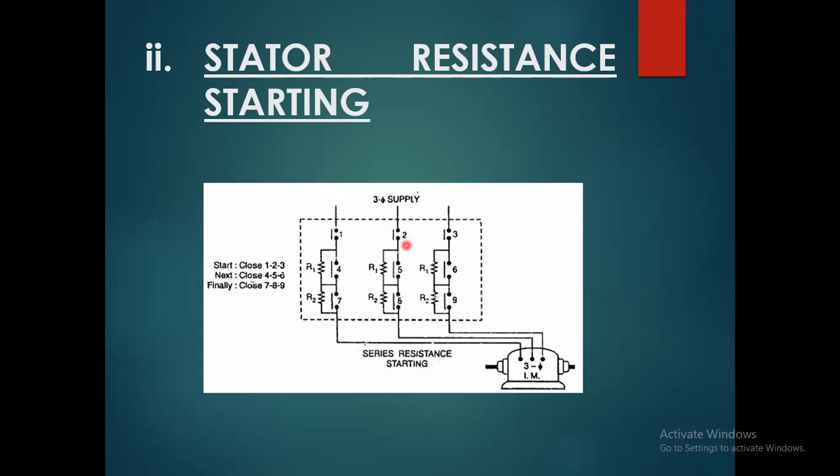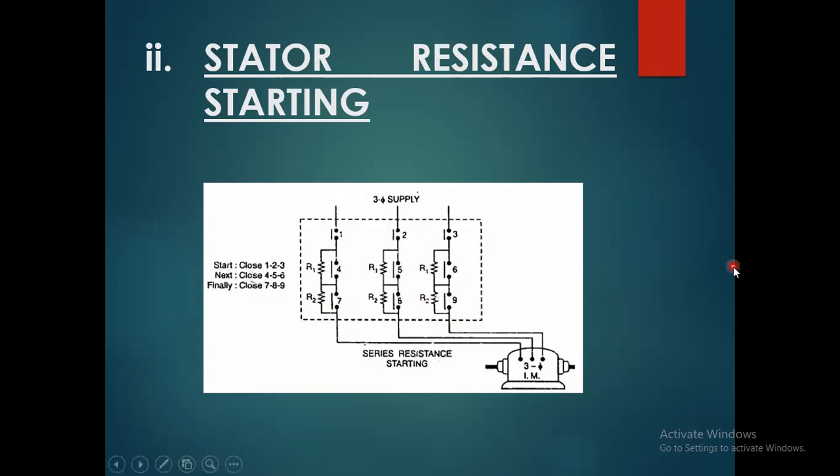Otherwise, if the terminals 4, 5, 6 are not closed, only open, and if the 7, 8, 9 terminals are not closed, they are open, then the maximum resistance in series would be found in each and every single wire of the terminals, in this way, in this way, in this way. So we can say the motor would get the maximum resistance in series this way.